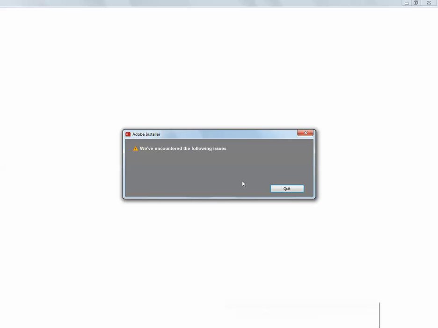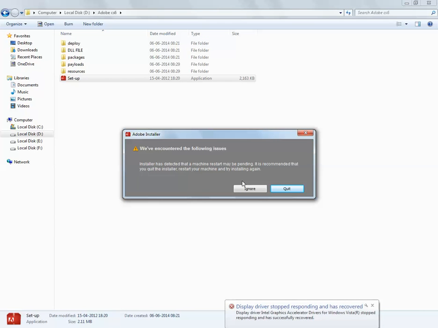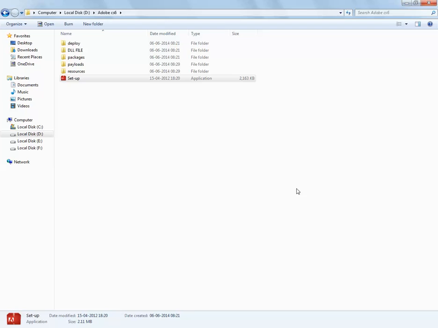Here we have a problem. We have encountered the following issue. Installer has detected the machine restart may be pending. It is recommended that you quit the installer, restart your machine and try to install again. So before installing this Adobe CS6, you need to restart your system. Then only will it install without any problem.